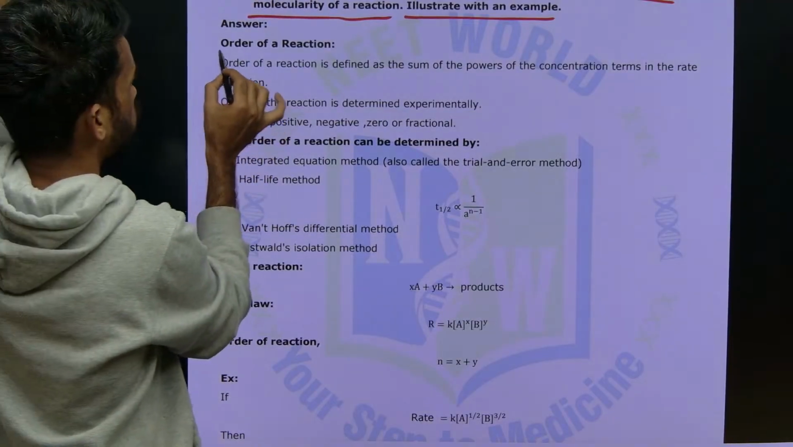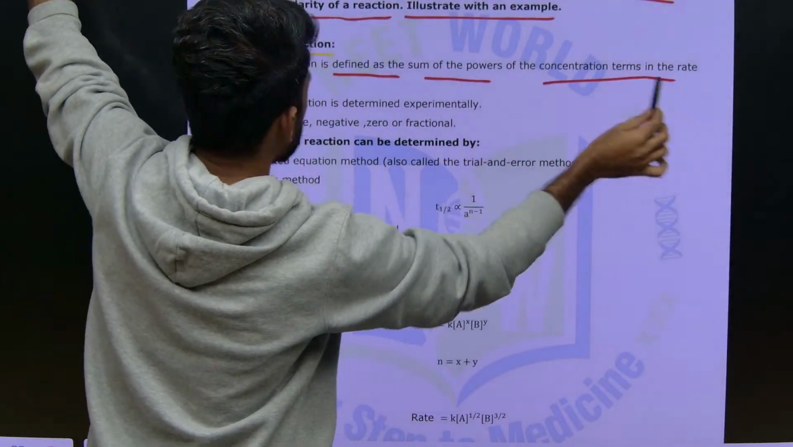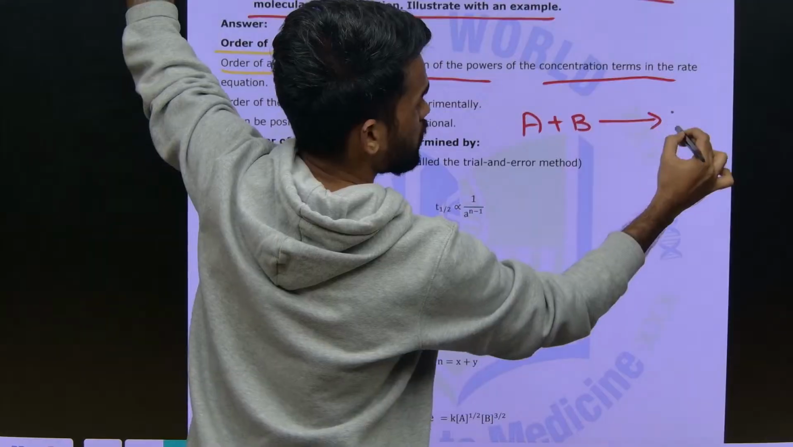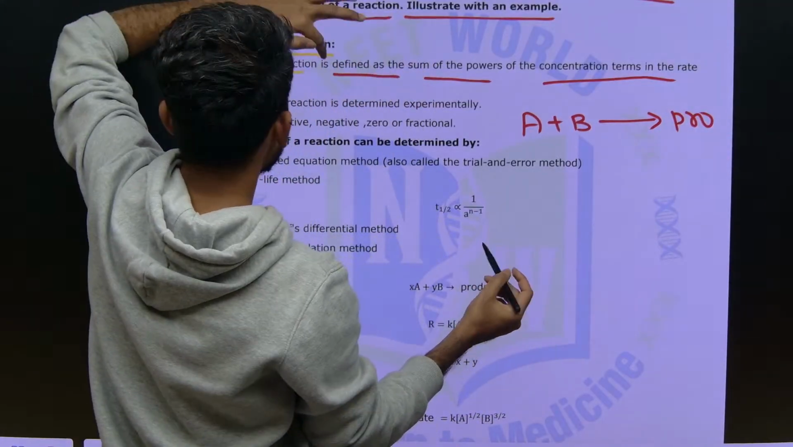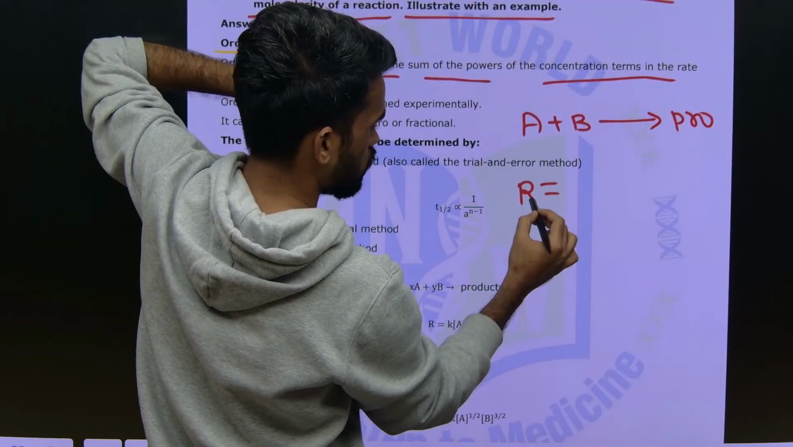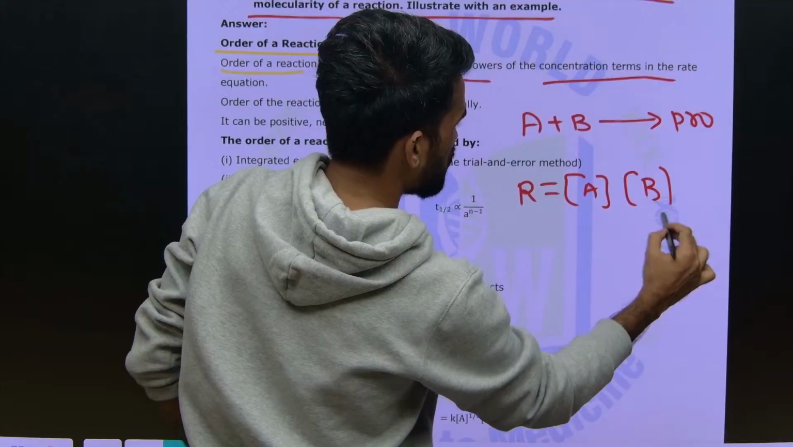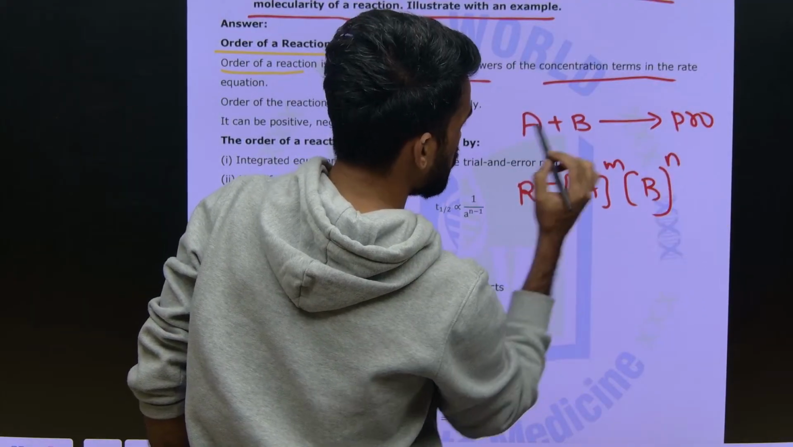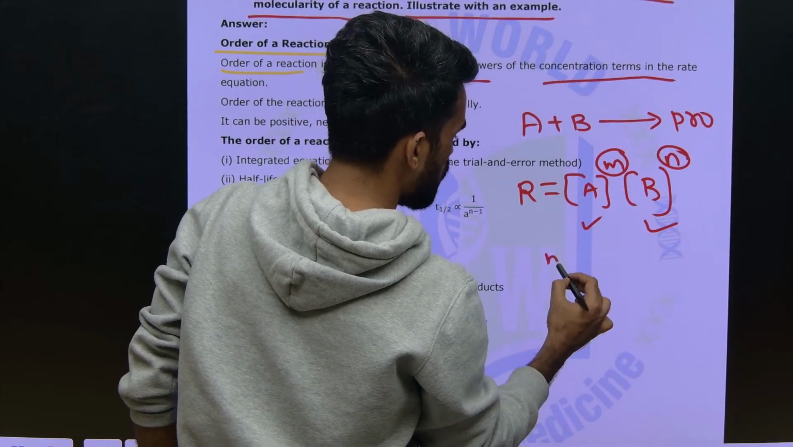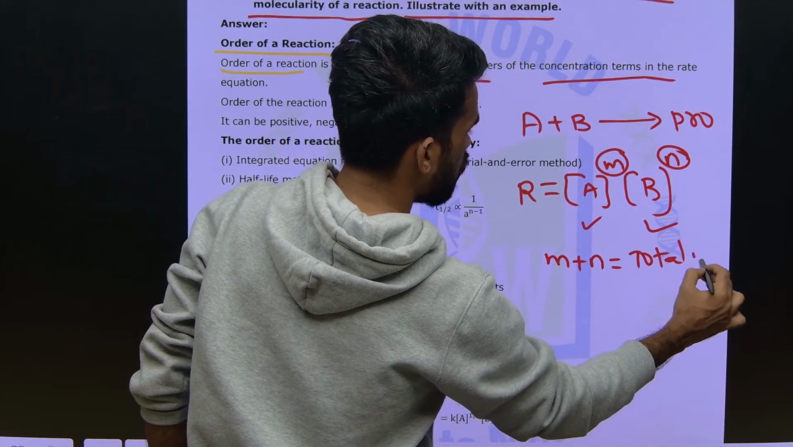So just look at this, what do we mean by order of reaction? Order of a reaction is defined as the sum of powers of concentration terms in the rate equation. It means whatever the reactants involved, like A, B are reactants forming some products. You can write the rate equation involving reactant A and reactant B. Whatever powers you write for A and B are considered as orders with respect to A and with respect to B, and if they ask for total order you should write it as m plus n, which gives the total order of the reaction.